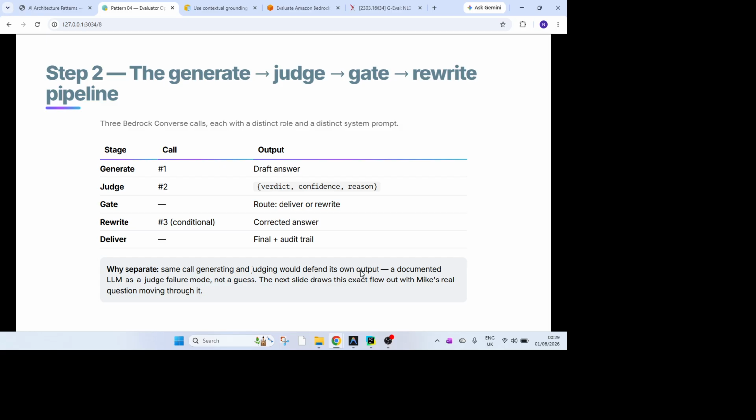Now, as part of the pattern 04, the judge comes into the picture, which makes another call to the AI again, and this time it takes the input from the generate, what it generated, and it gives the verdict true or false. Does the response match what has been asked by the generator? If it matches, it responds back to the customer or to the AI upstream system.